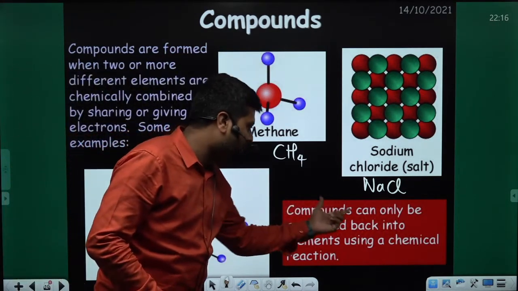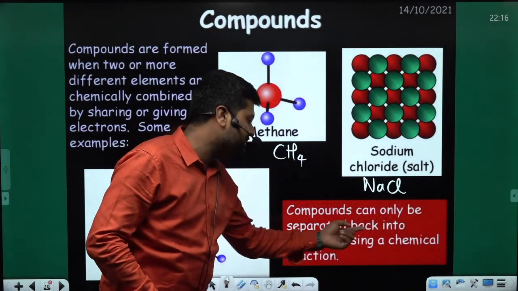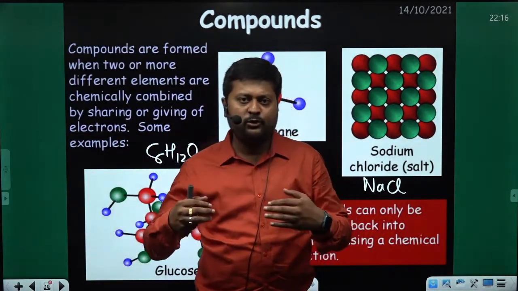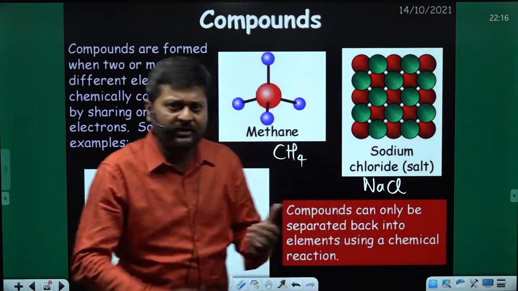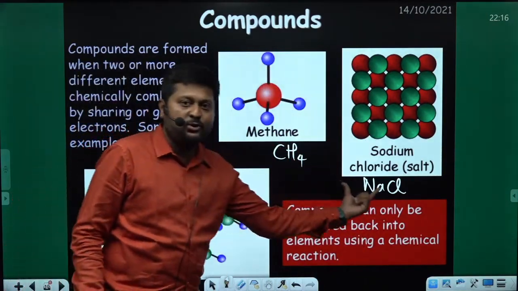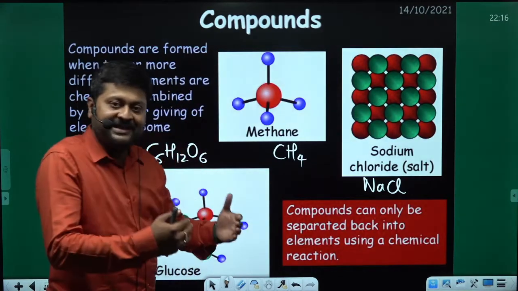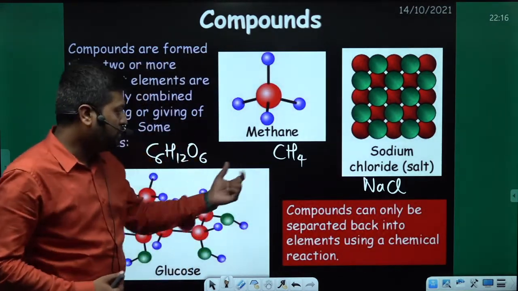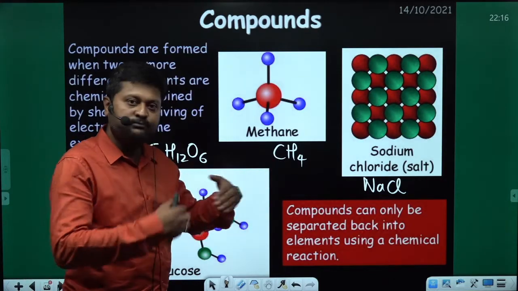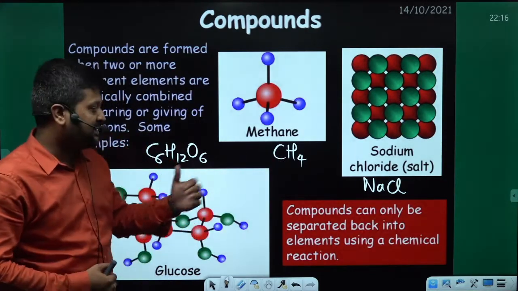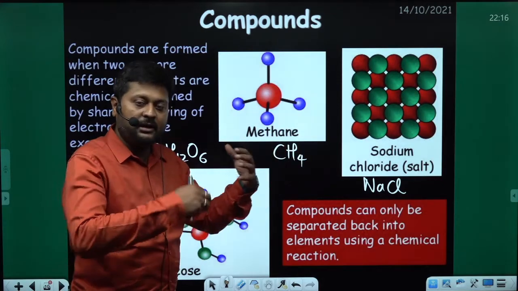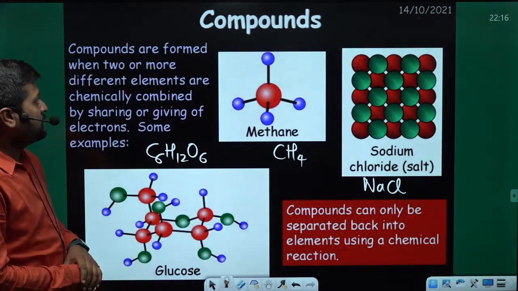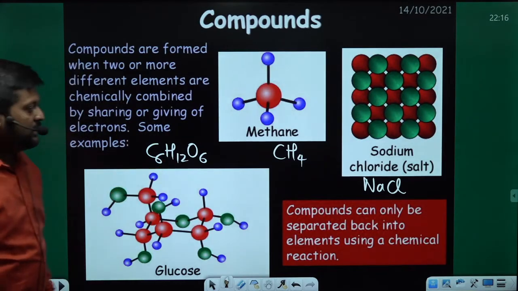Compounds can only be separated back into elements using a chemical reaction. If you want to separate a compound, you have to do some chemical reaction. Obviously, because these bonds are so strong. So if you want to break them, you cannot do it physically. You need some chemical reactions to break them down or transform them, or to displace some element and connect another element here. So these are the compounds.